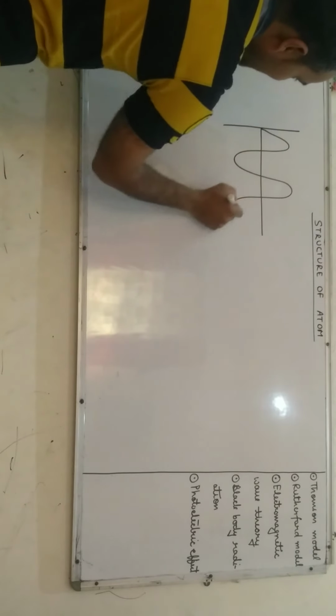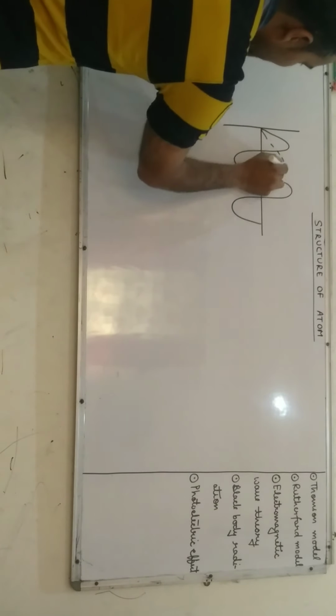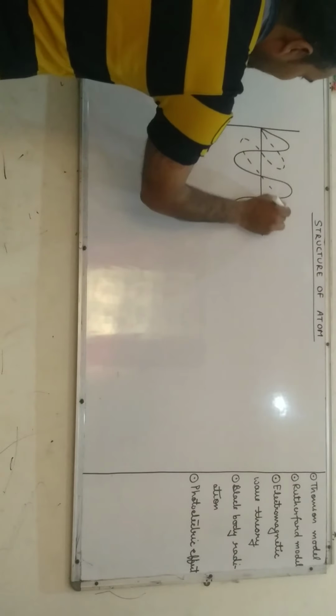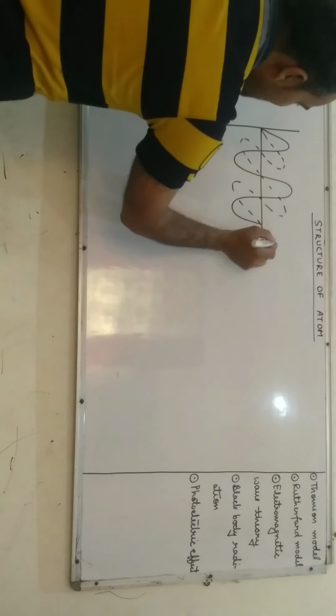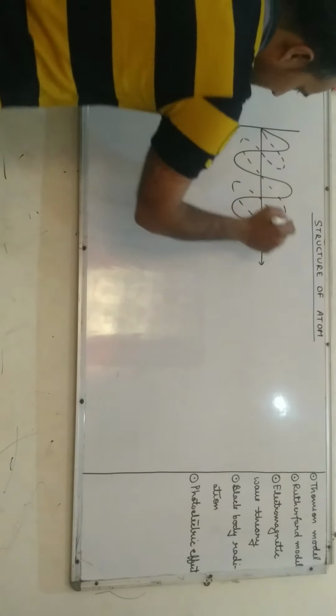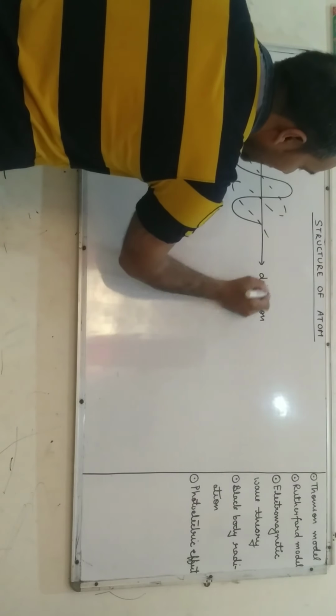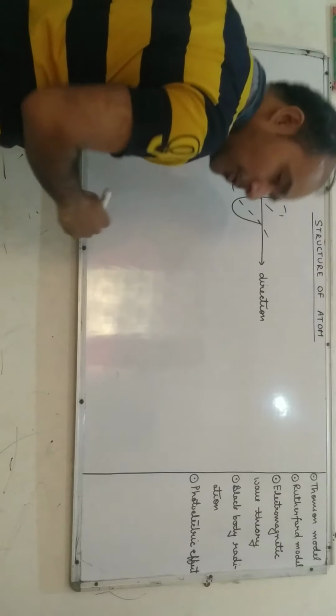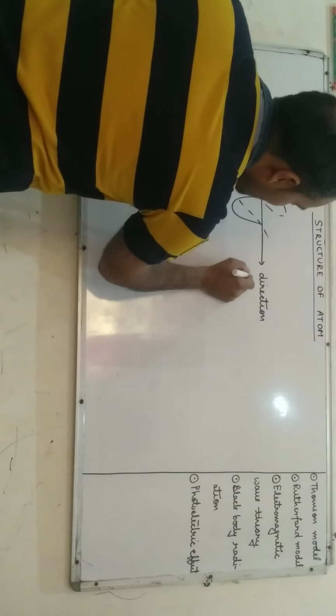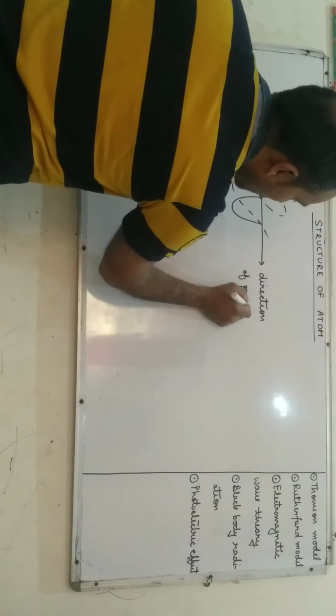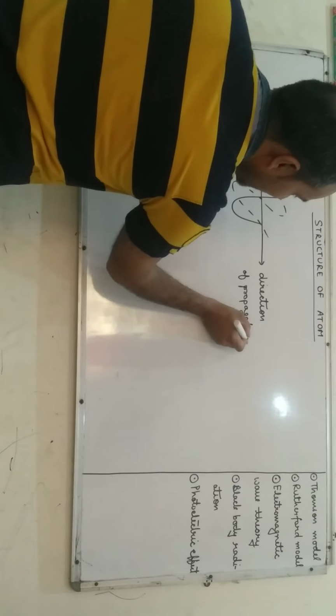Electromagnetic radiation consists of two components. These are electric field components and the magnetic field components. Both components are perpendicular to each other and also perpendicular to the direction of propagation.